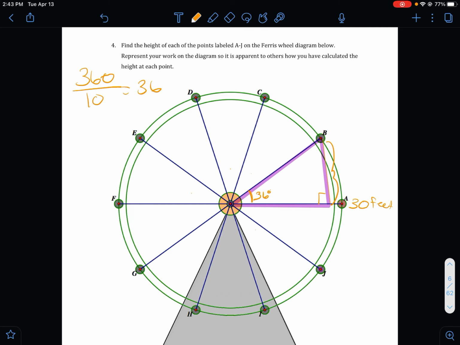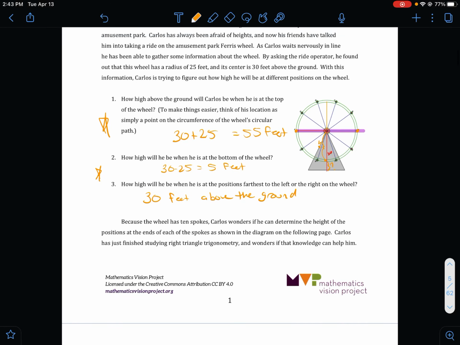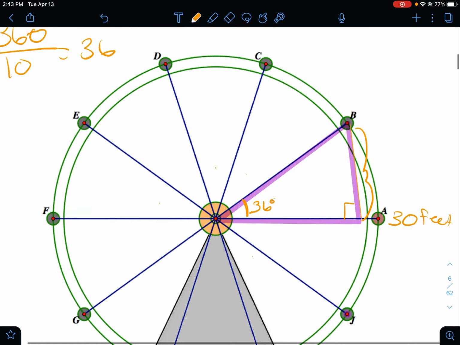Now, in order to be able to calculate a side length, you also need at least one other side length. We've got our angle, and we need one other side length. Now, looking here, this guy is the radius, right? And if we go back up here, we were told that the radius is 25 feet. So we can put a 25 here.